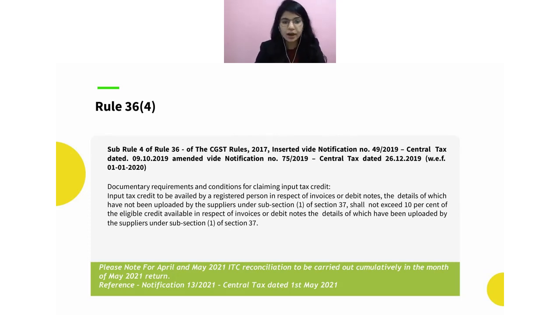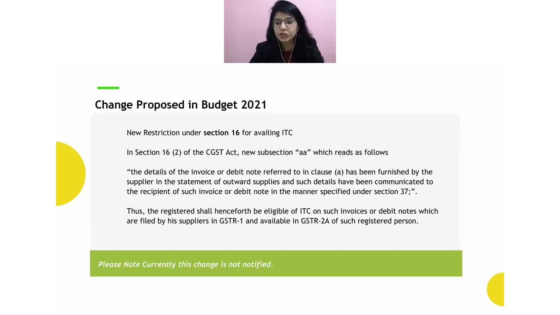So for this, the government has come up with the changes which were proposed in the budget 2021, where in section 16 itself, they have put in another subsection, which says the details of the invoices or debit note referred to in clause A have been furnished by the supplier in the statement of outward supply, and such details have been communicated to the recipient of such invoice or debit note in the manner specified under section 37. In short, if I summarize what exactly they are saying, that you can claim.